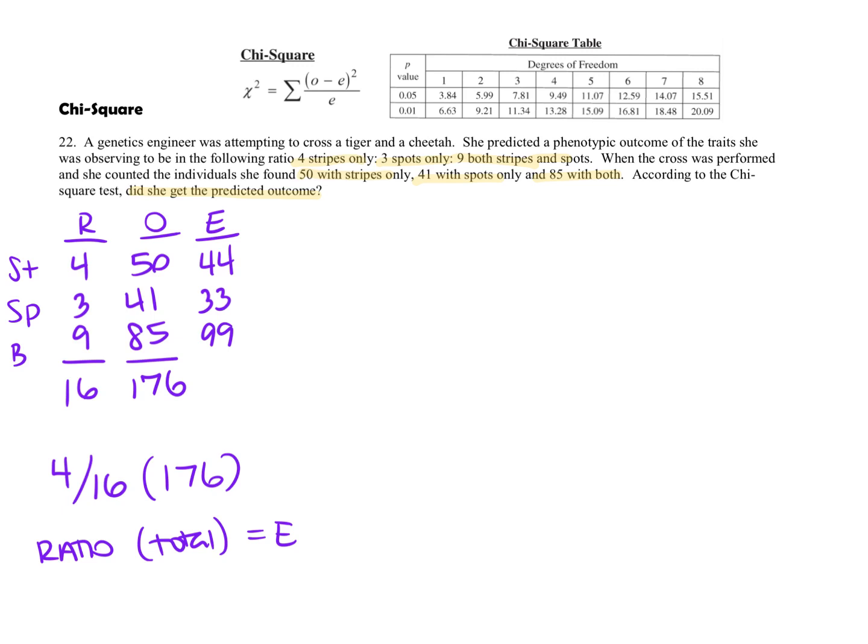So this is telling me this is what I got, this is what I should have got. And you're going to say, basically with your chi-square, is that close? Is that close enough that you can say, yes, the ratio was observed? So your formula for that is right here.